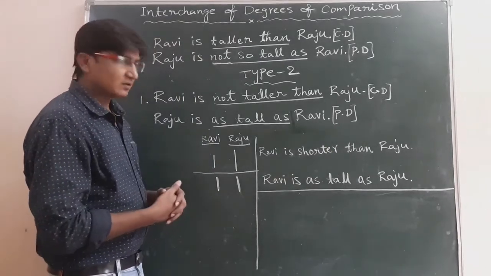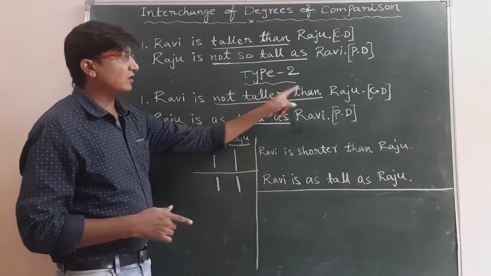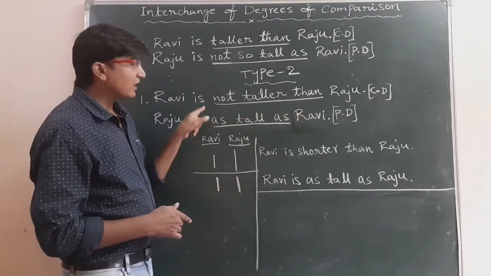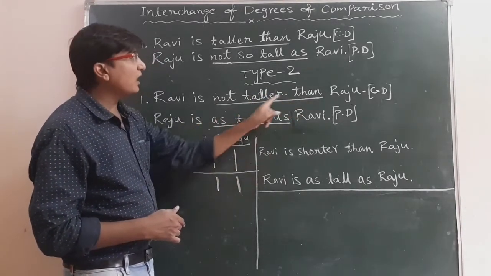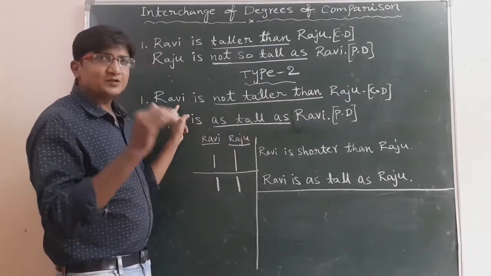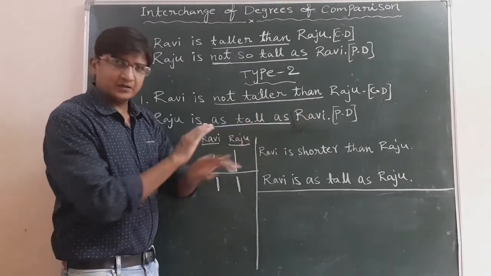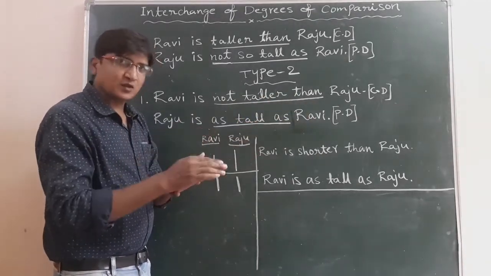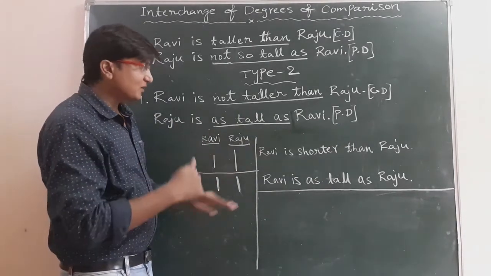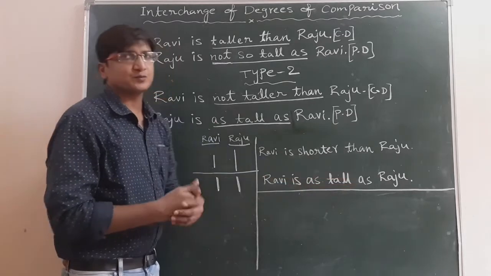Are you following? Ravi is shorter than Raju, or Ravi is as tall as Raju. But Ravi is not taller than Raju. Okay, he is not taller than Raju. He may be shorter than Raju, or he may be as tall as Raju.